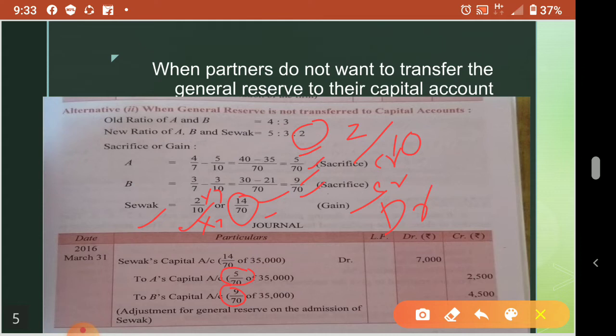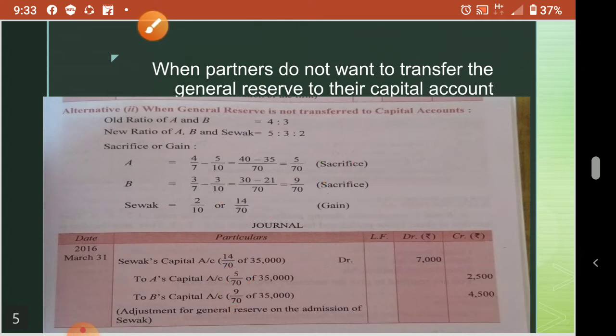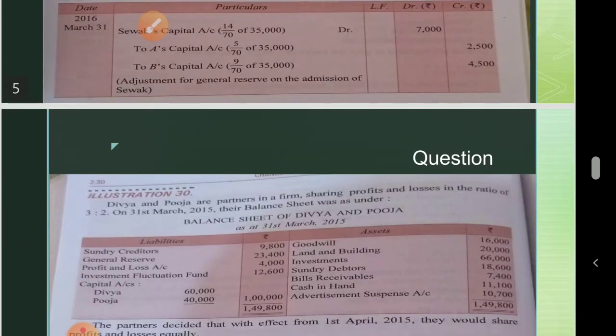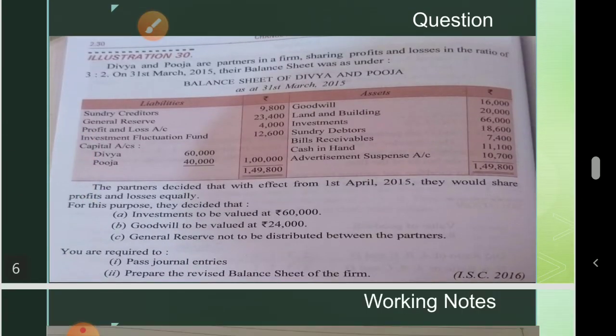Okay, so like this you have to pass the journal entry if they do not want to distribute; transfer the general reserves to their capital accounts. Understood? No? Okay, now this much only. According to the question you have to do it. Okay, next another question we'll discuss.